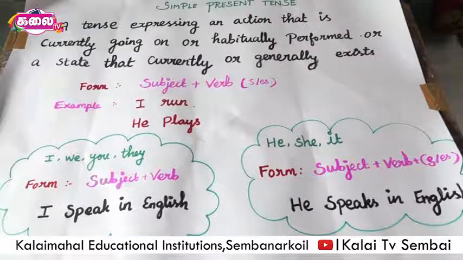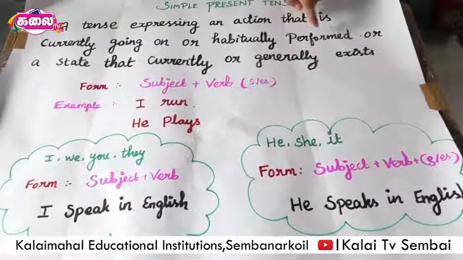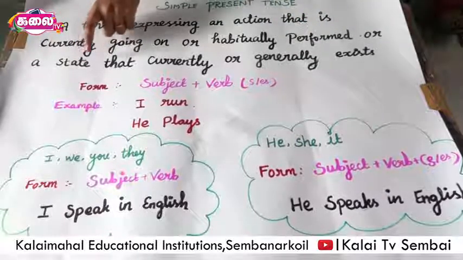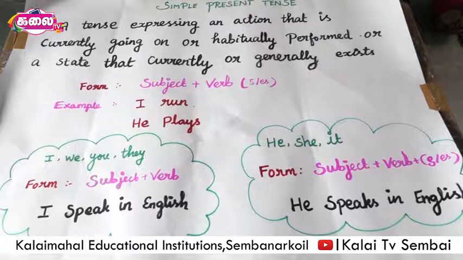At first, what is simple present tense? Well, quite simply, it is the most basic tense in English. It's very easy too. See, it is a tense expressing an action that is currently going on or habitually performed, or a state that currently or generally exists, and its form is subject plus verb.